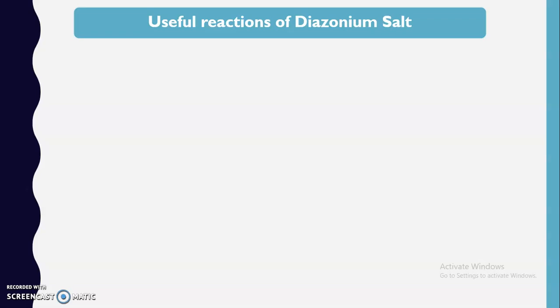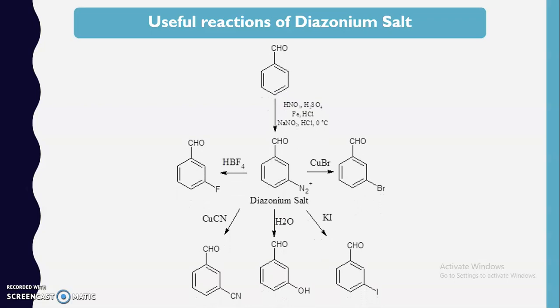Before that, we will just revise the useful reactions that we can perform on the diazonium salt. For example, here I have taken the example of the aromatic aldehyde, that is benzaldehyde. We know that we can easily carry out the nitration of any compound, with the help of nitric acid we can add a nitro group. If we want a diazonium group in our compound, it can be easily introduced.